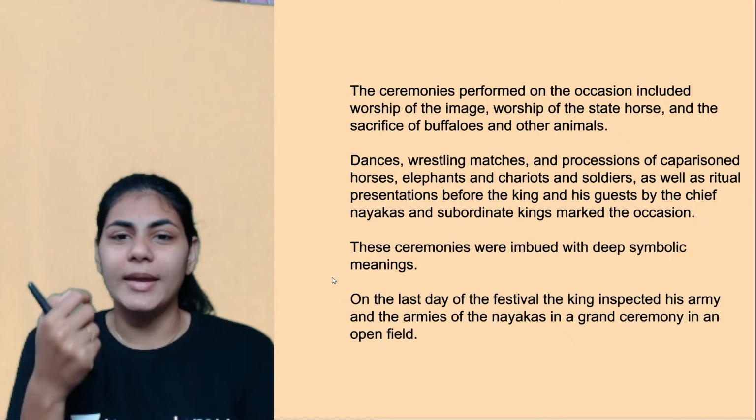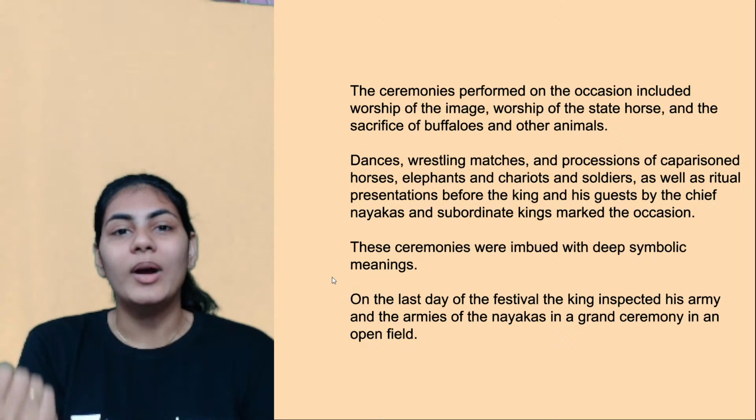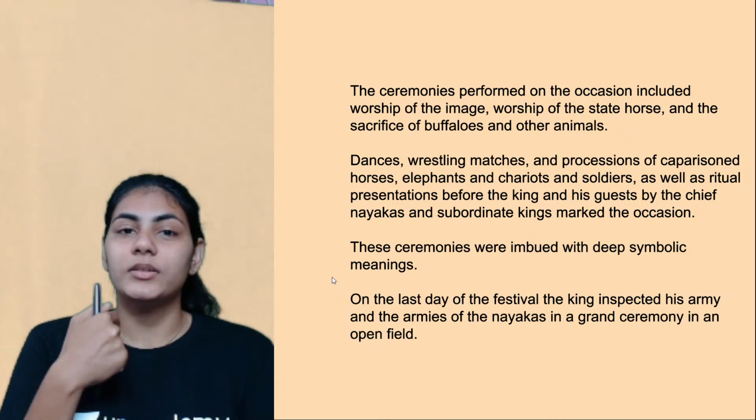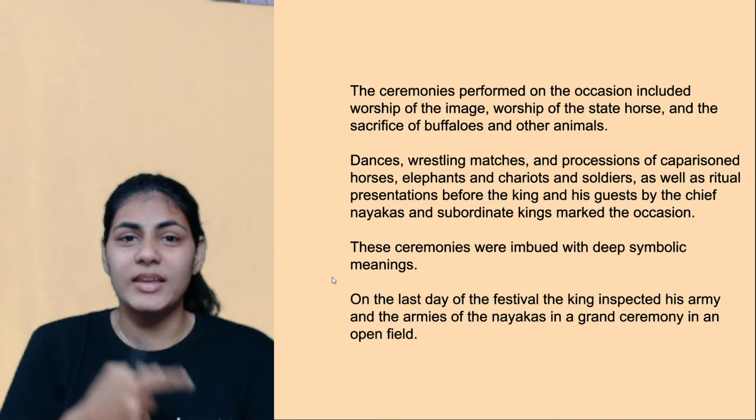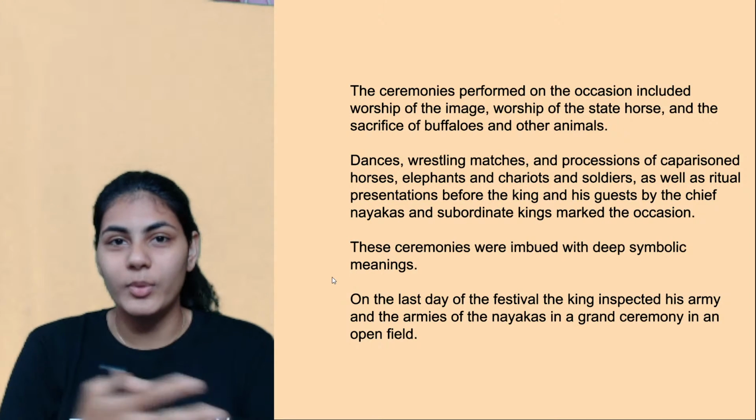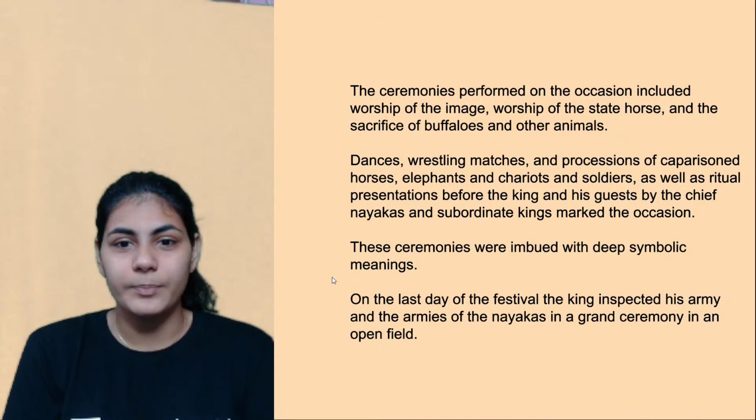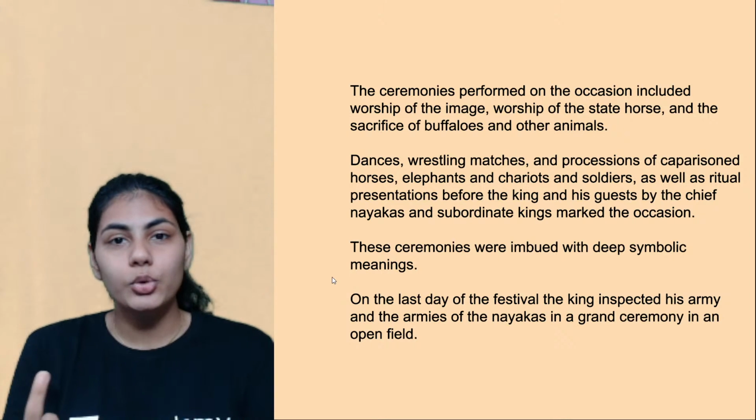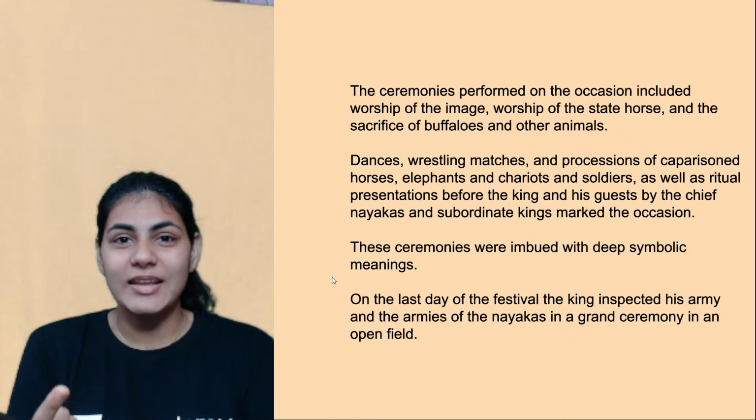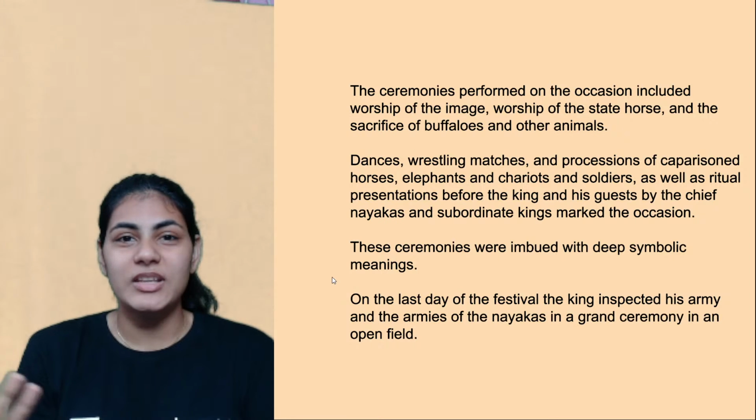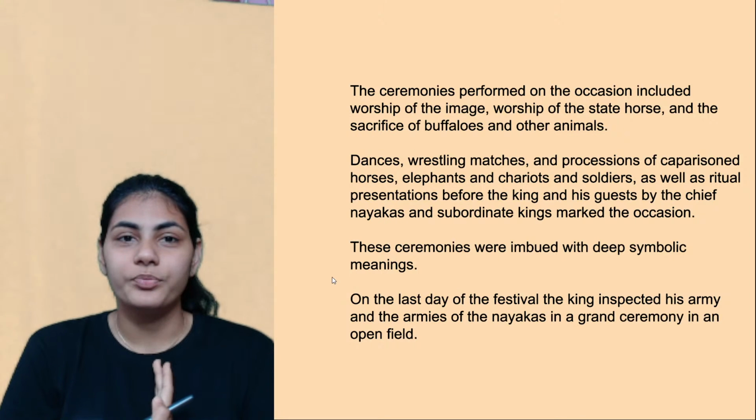Symbolic meaning again can be in two forms. Number one, it can be religious, because the king truly cares about religion, or is deeply religious. That is why he's worshipping God with so many activities. That's the number one symbolic meaning. Number two, as I was telling you, it can also be a political meaning, right? Because once you do all these grand activities, it's a kind of prestige, right?